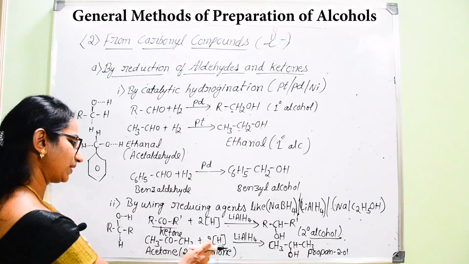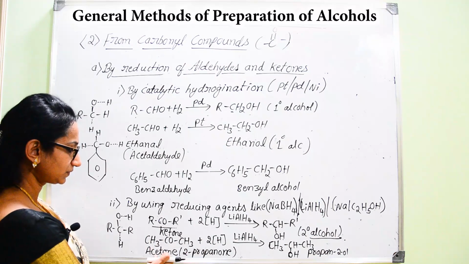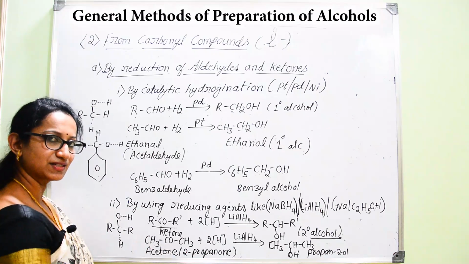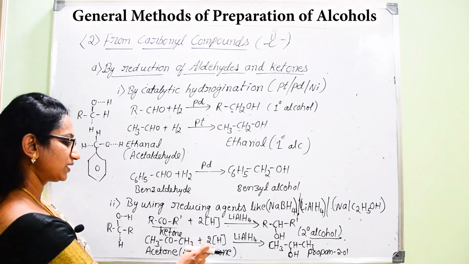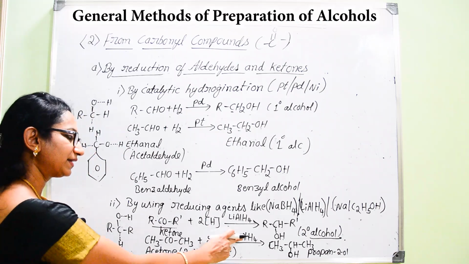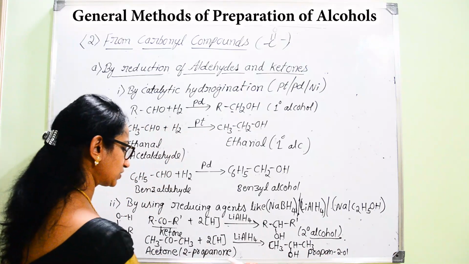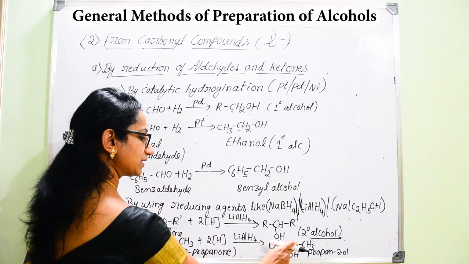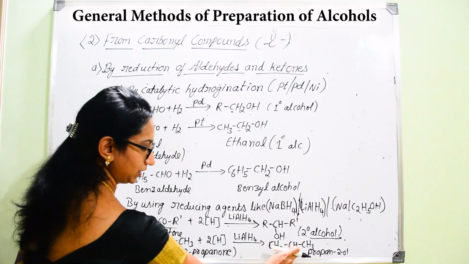One specific example I have given here is CH3COCH3, that is acetone. You know, it is one of the good solvent organic compounds. Now, when acetone is subjected to reduction with the help of lithium aluminum hydride as a reducing agent, it converts into propan-2-ol. Here also, because of the breakage of the double bond between carbon and oxygen, you are going to end up with CH and OH. That results in the formation of, again, a secondary alcohol.